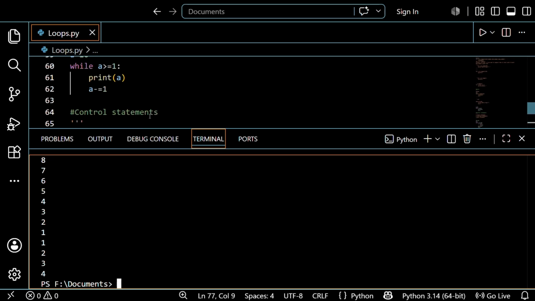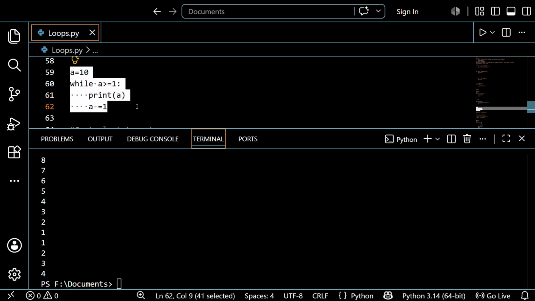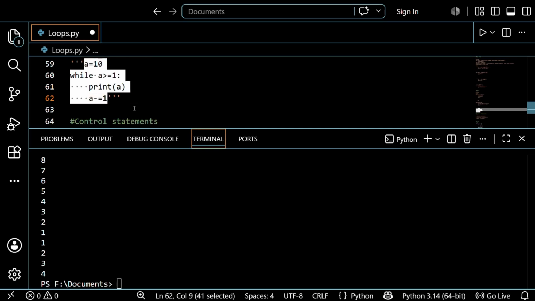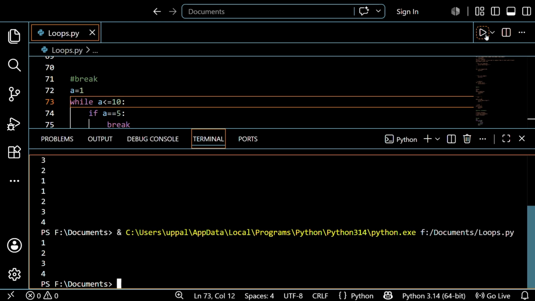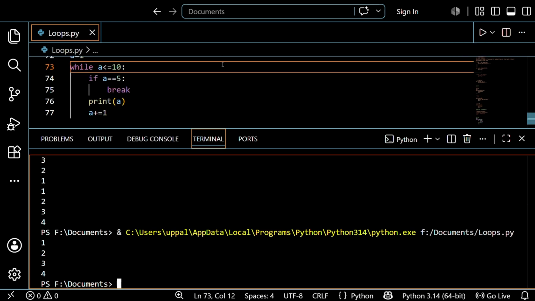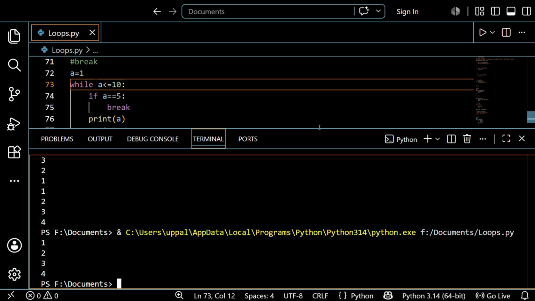Oh sorry, I forgot to add this one, so it was not compiled with this one also. So I just want to save this one and modify it again. See, it just printed up to 4 numbers. What is happening right now? I want to explain it right now.